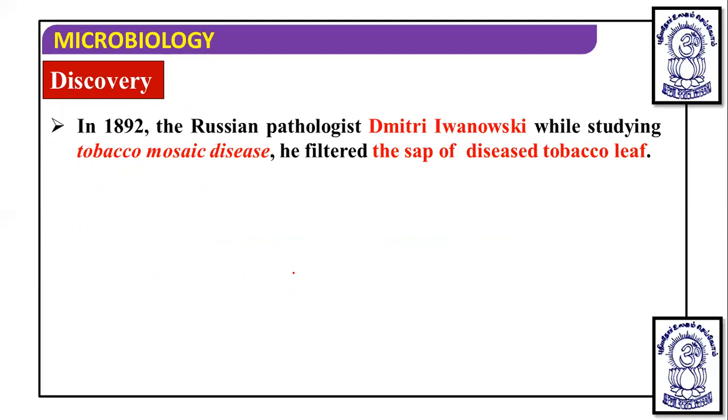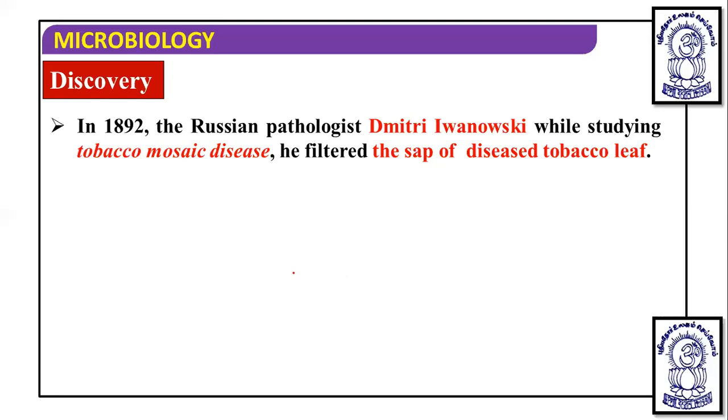He separated a microorganism from the sap of the infected plant, the tobacco plant infected with tobacco mosaic virus, and named it tobacco mosaic virus.